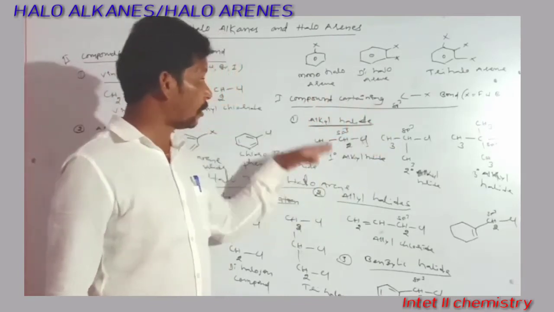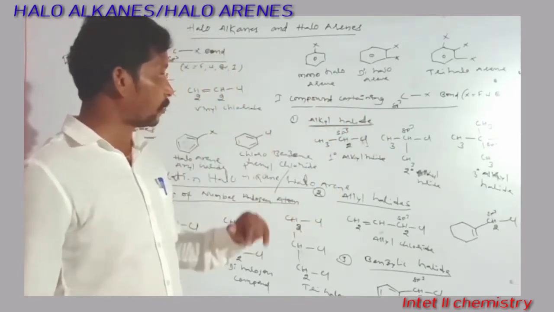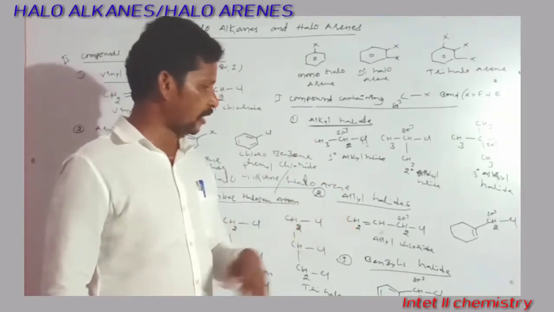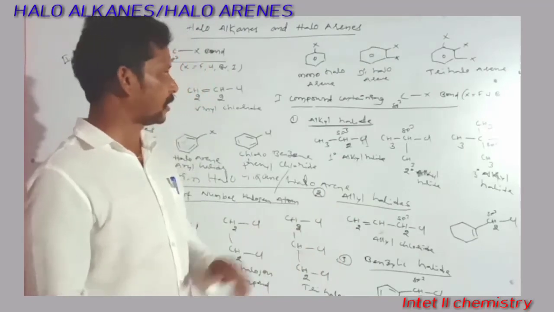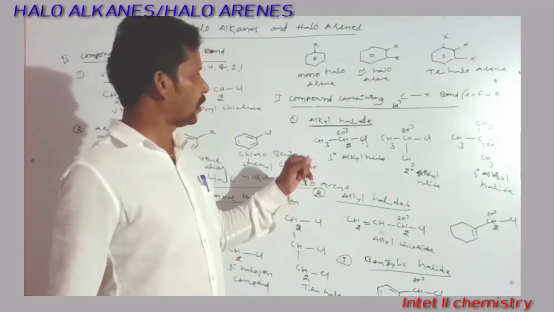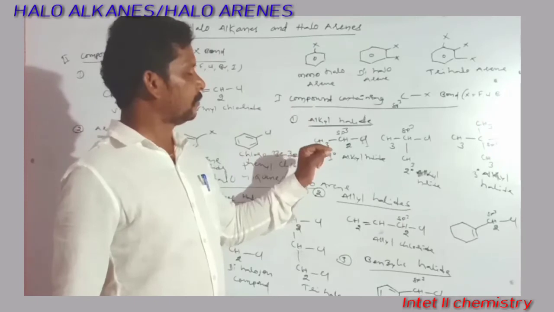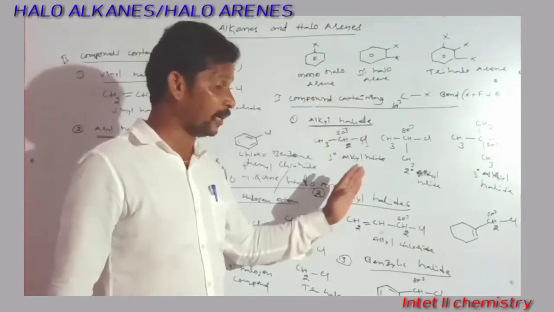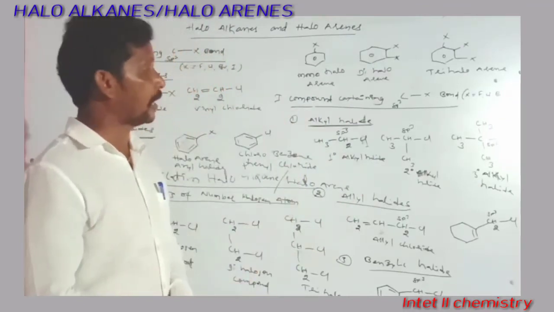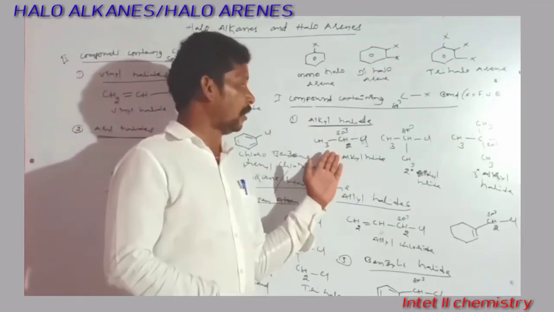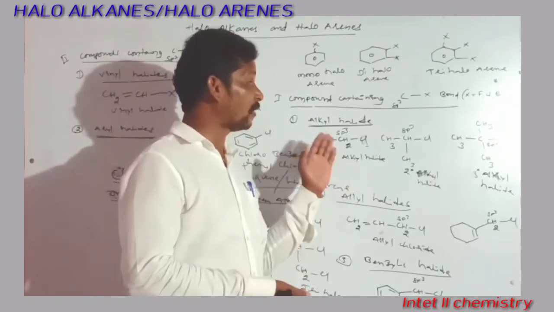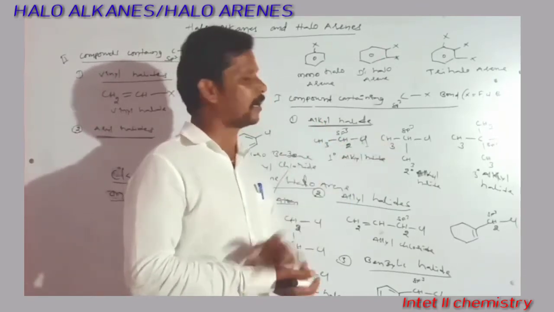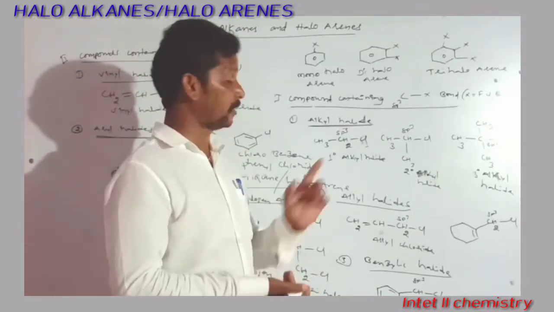So further these compounds are classified into how many types? Three types. One is alkyl halides, allyl halides, and benzylic halides or benzyl halides. What are the alkyl halides here? These are the compounds in which the halogen atom is directly attached to the sp3 carbon. Those are called alkyl halides. These alkyl halides, based on the nature of carbon, are further classified into 3 types.